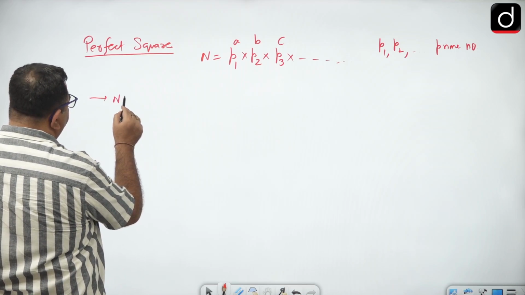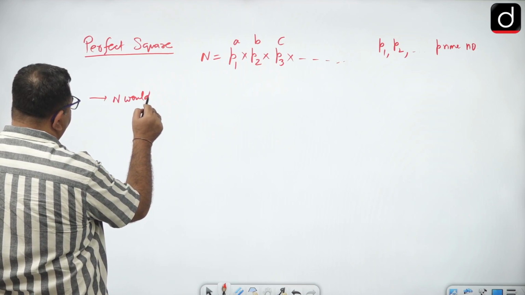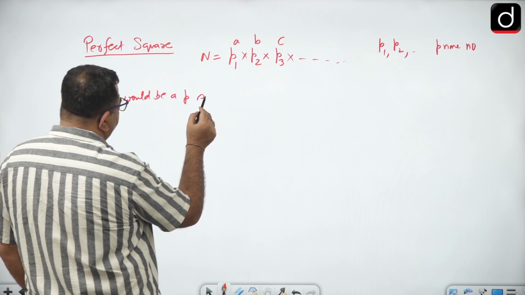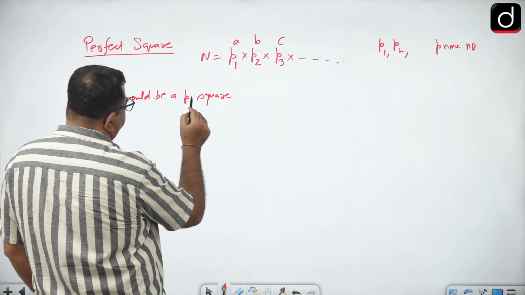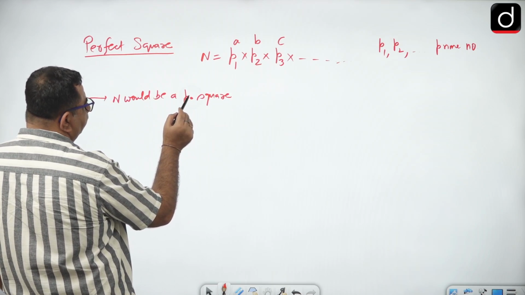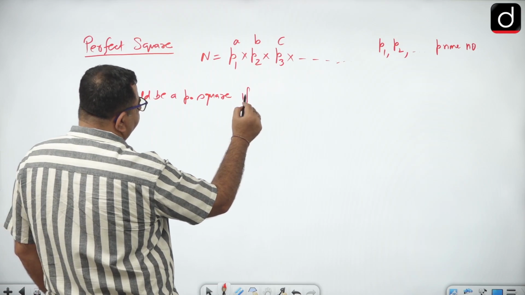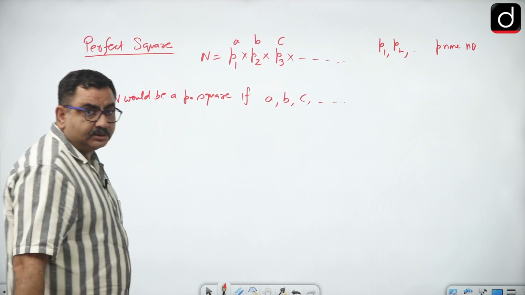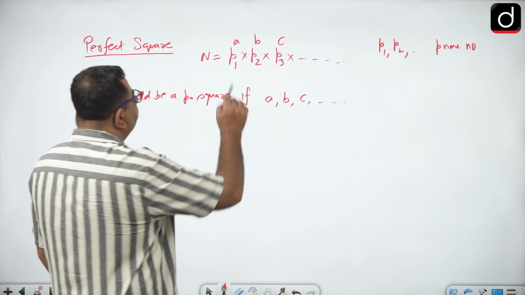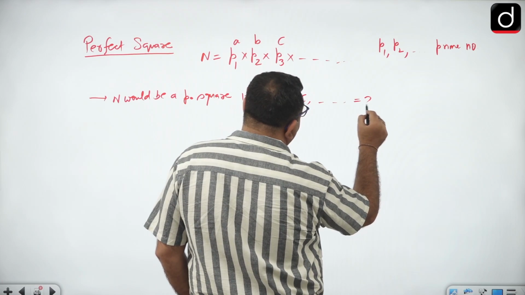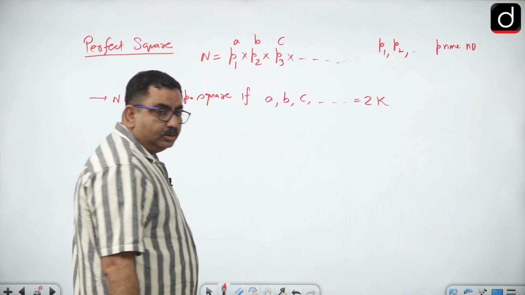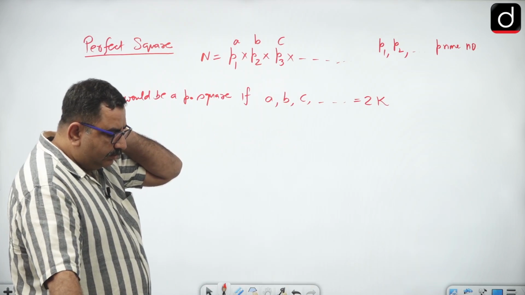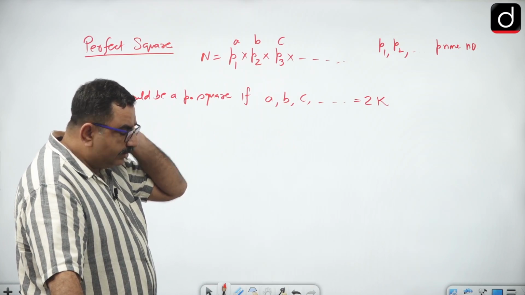Now first thing, n would be a perfect square if all the powers of the prime numbers, a, b, c, are multiples of 2. 2k means multiple of 2. So if all the powers are multiples of 2, then it is a perfect square.